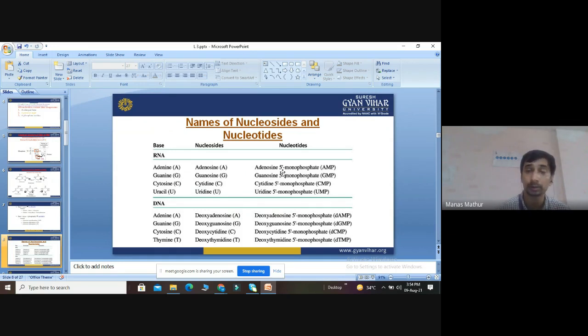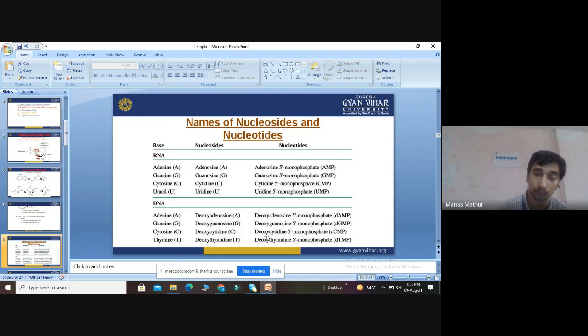Then we talk about nucleotides. Adenosine 5 monophosphate, guanosine 5 monophosphate, cytidine 5 monophosphate, uridine 5 monophosphate: AMP, GMP, CMP, UMP. The same story applies here; put the word deoxy before them. Deoxyadenosine 5 monophosphate, deoxyguanosine 5 monophosphate, deoxycytidine 5 monophosphate; the first three are the same, just add the word deoxy.